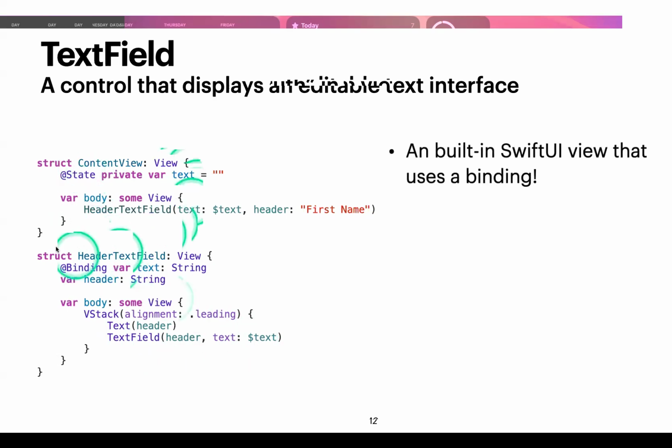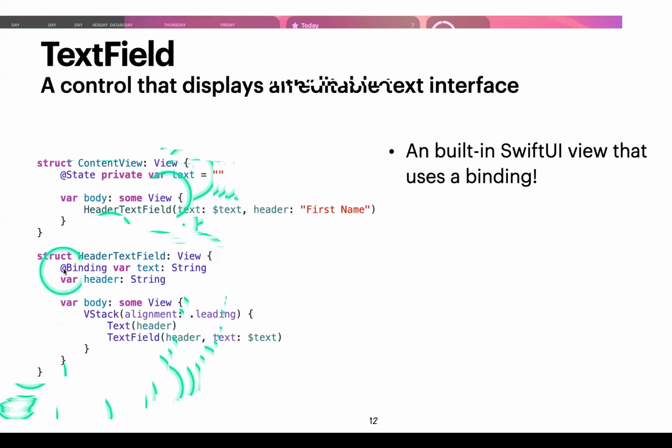So here in the content view, we have this @State variable that is just initialized to an empty string, which is called text. And then here we have this subview called HeaderTextField, which accepts an @Binding, and it's of type String. And then we have this simple VStack that displays the header, and below it, the text field where the user can input text.